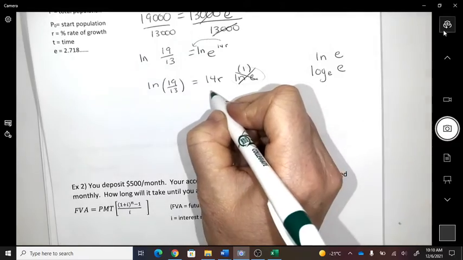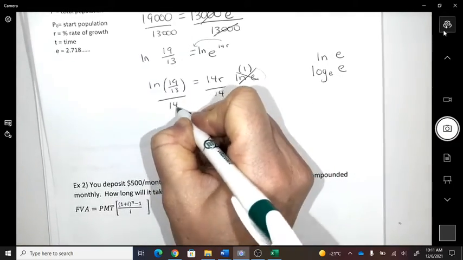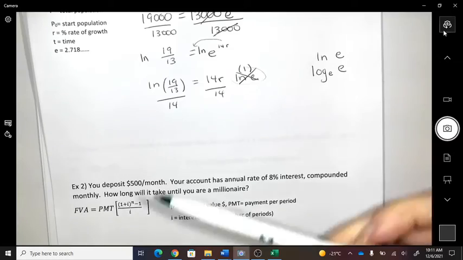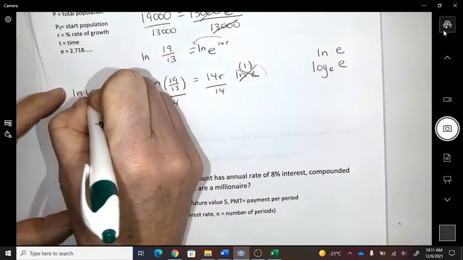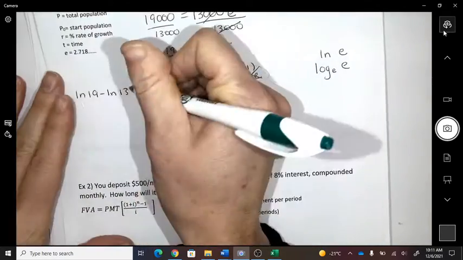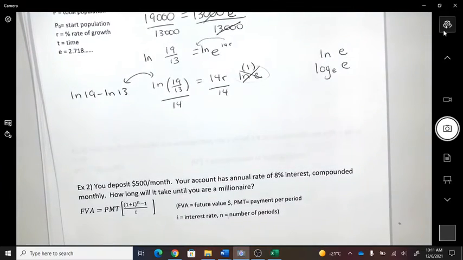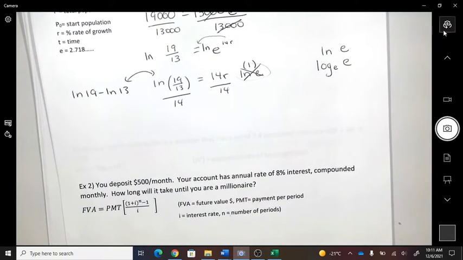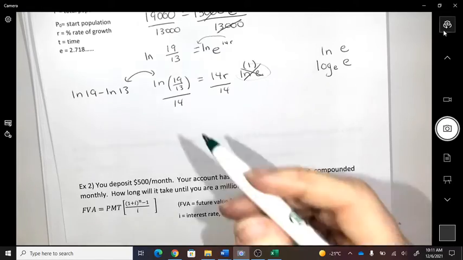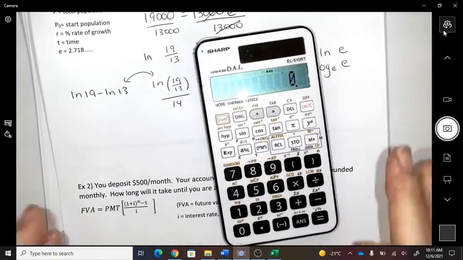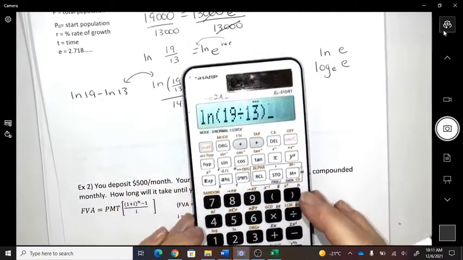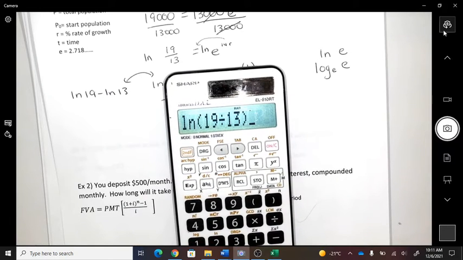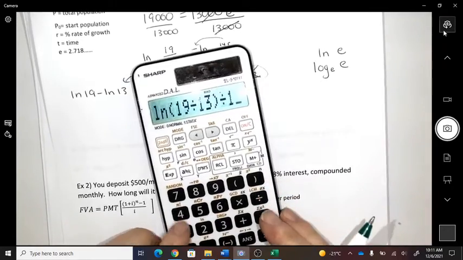So how do I solve for r? Divide by 14. Okay, so you could do this in brackets like that, or if you wanted to, you could do that. These are the same thing, right? Because the division of something could separate with subtraction. I'm just going to go with the ln of 19 over 13 in brackets. Okay, and then we're going to have to divide it by 14 yet.